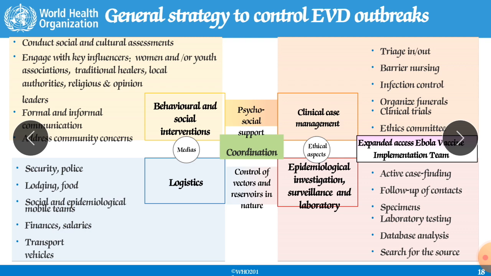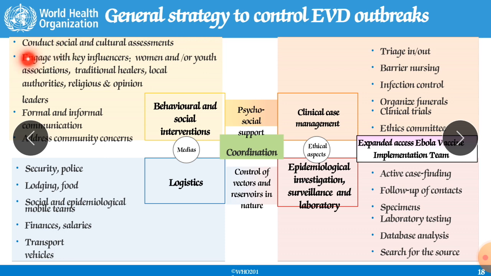Now try to understand. This is the chart which you should read and study. So there are general strategies to control this EVD. This is the summary for your prevention. How can you tackle this?